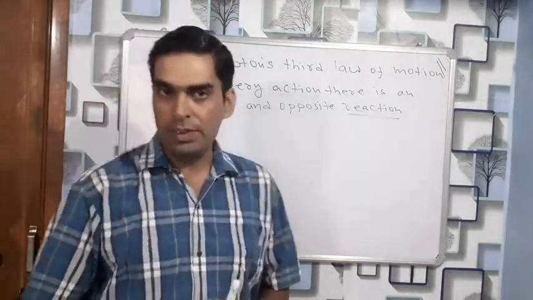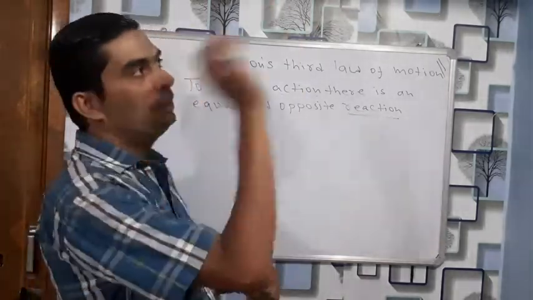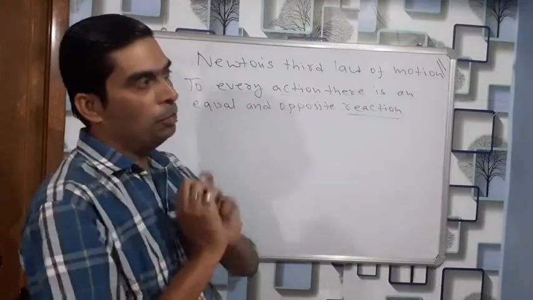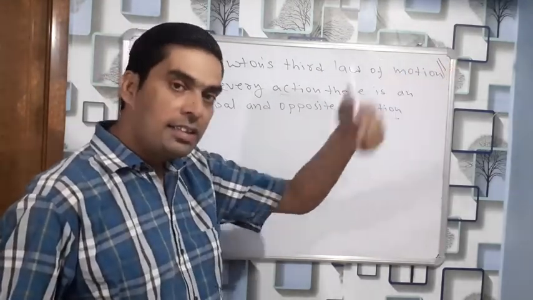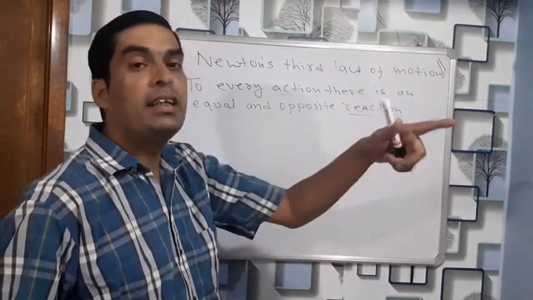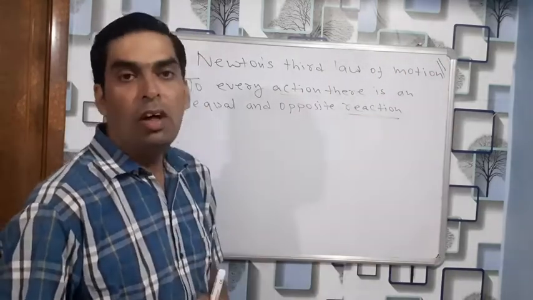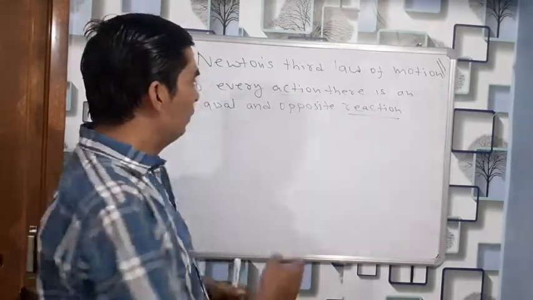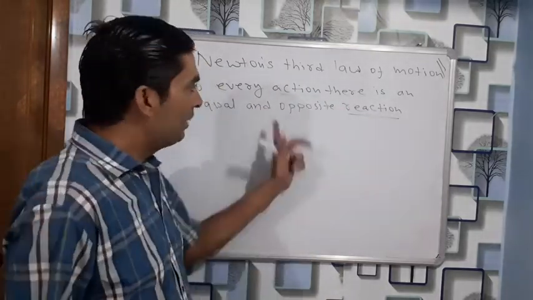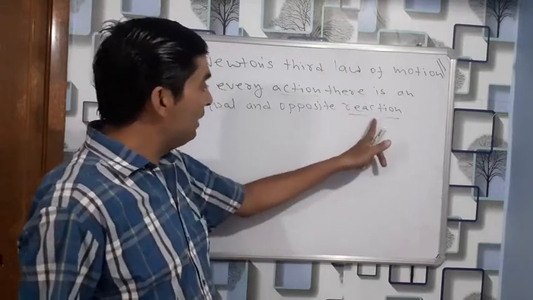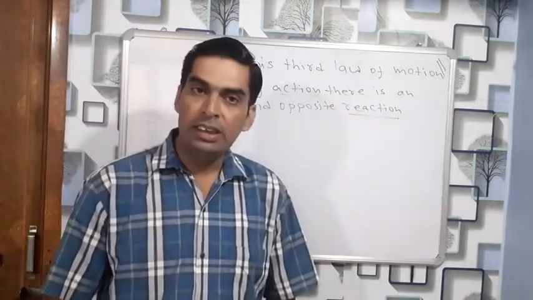In all fields these same things happen. Let's say we take a ball and throw it to the ground. The ball will come back to us. Why? Because the ball hit the ground, and at the same time, the ground also hit the ball and it came in the opposite direction. So that is the equal and opposite reaction. The action is in one direction and the reaction is in the opposite direction.